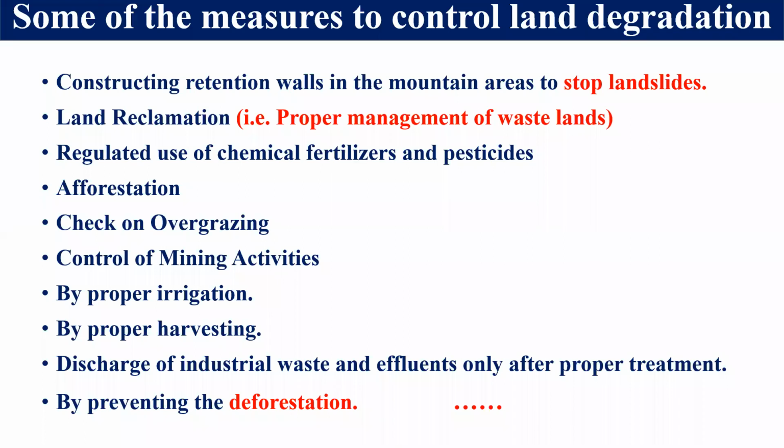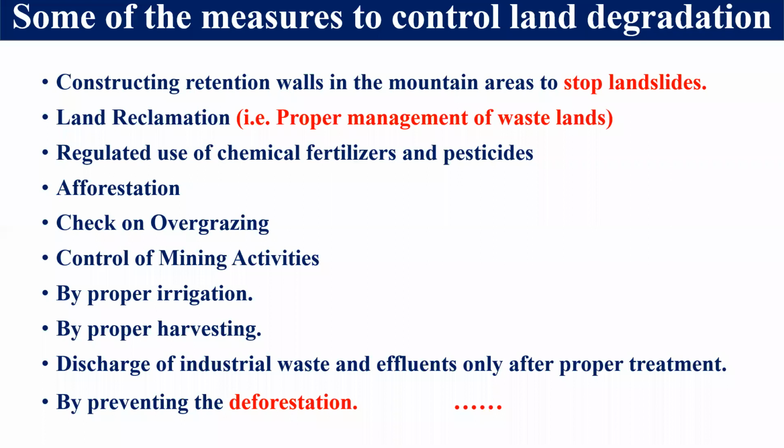Second, the wasteland must be properly managed, so a land reclamation policy must be there. Most important, because we are overutilizing chemical fertilizers and pesticides, we must regulate their use, right? Afforestation must be there, meaning planting of trees, and we must stop deforestation also, right?